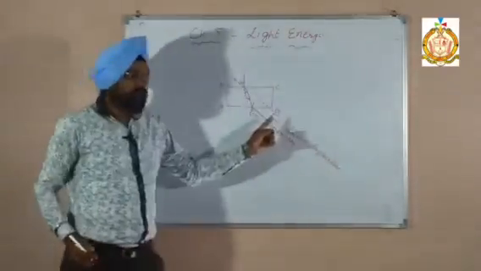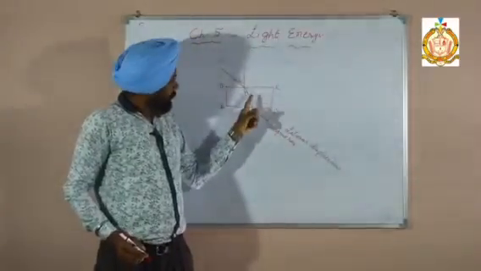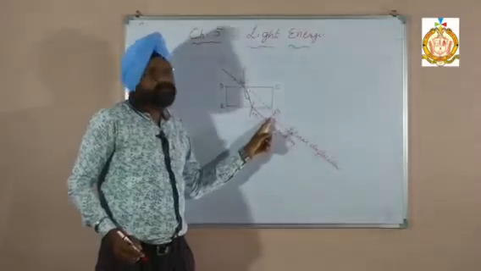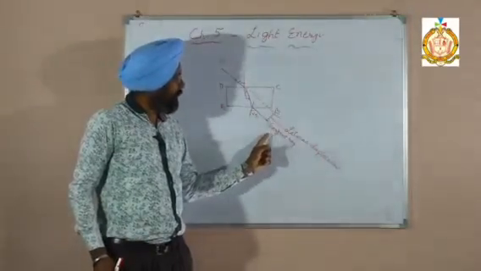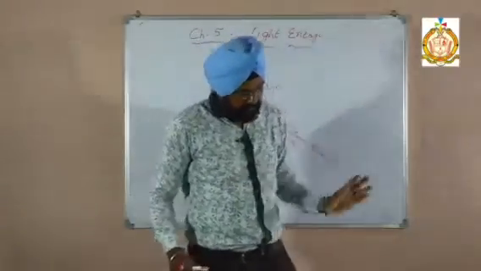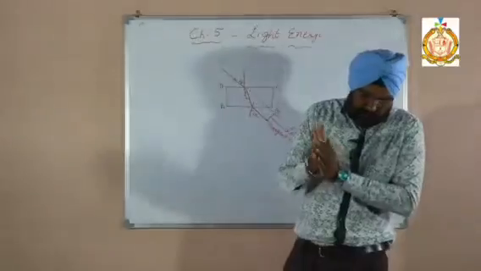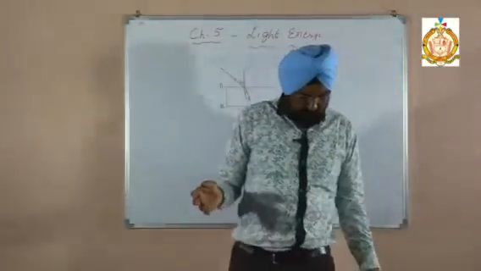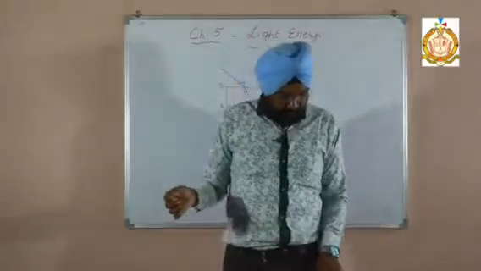Okay, so again I am going to repeat the definition. The perpendicular distance between the path of the incident ray and the emergent ray is called the lateral displacement. Okay, so the incident ray and the emergent ray are parallel but laterally displaced by the distance d, so the angles are equal. Okay, angle of emergence is equal.